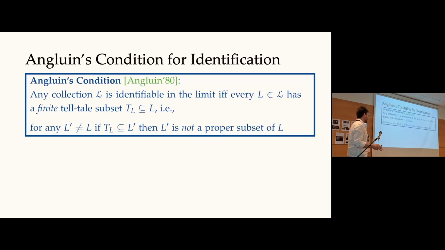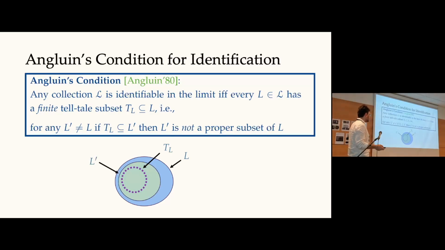So this might be kind of hard to parse at first glance, so let me give you a pictorial idea of what this thing looks like. Imagine that we have this blue language L, and someone tells us that this purple set here, T_L, is the telltale subset of L. What does Angluin's condition rule out?